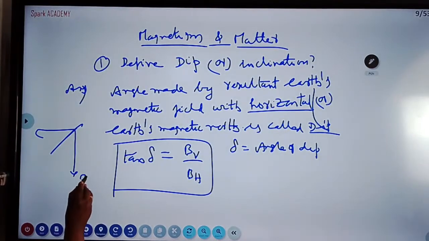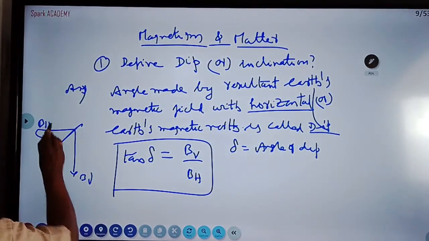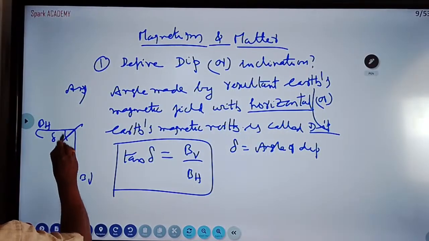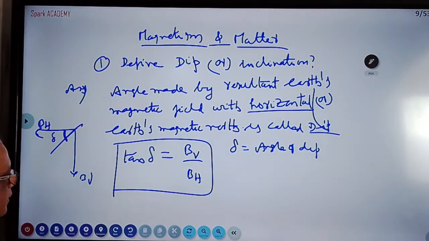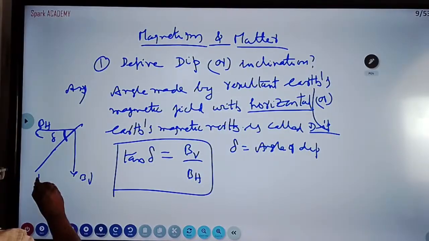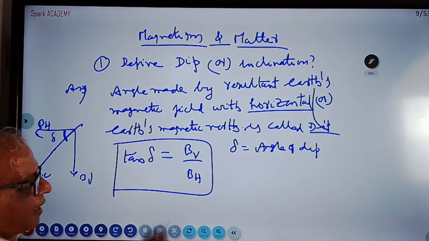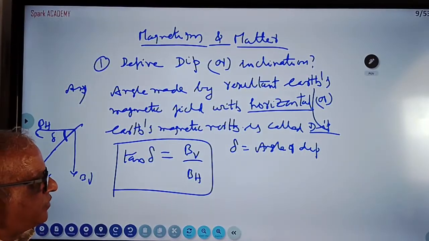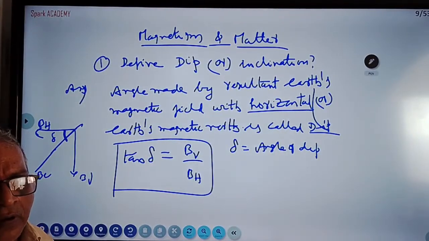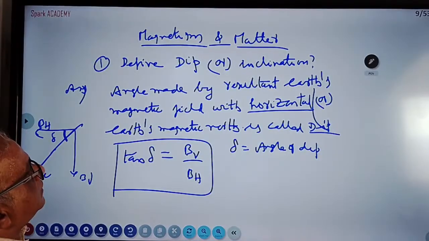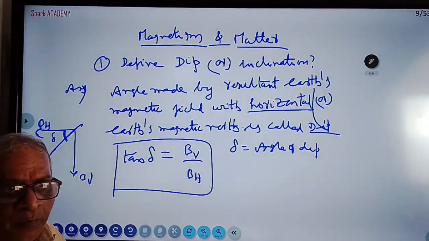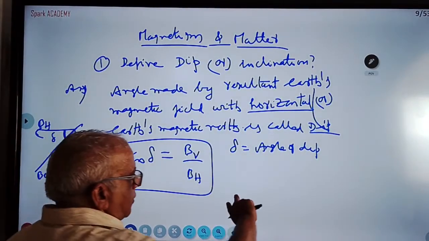This is BV, this is BH, this is delta, and this is the resultant field. This is the definition of dip. Very, very important question.